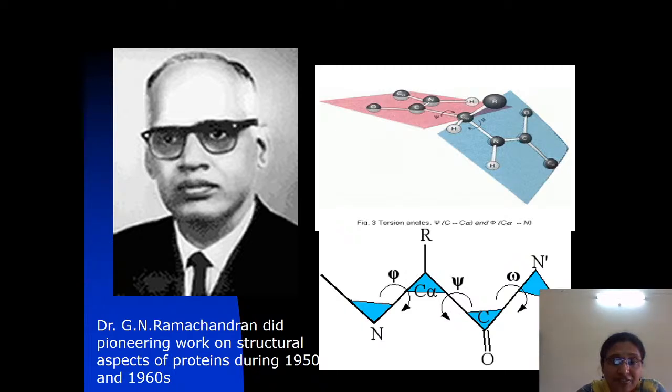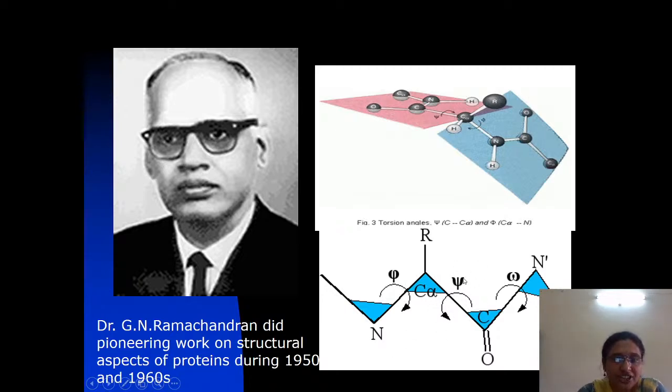Please make a note here. Usually in the peptide bond which connects the amino acids, there is no freedom of rotation around the axis, but in some areas, between the alpha carbon and nitrogen and between the alpha carbon and the carbonyl carbon, there is freedom of rotation, which is known as torsion angles. Two torsion angles are there, phi and psi. Phi is the rotation between the alpha carbon and nitrogen.